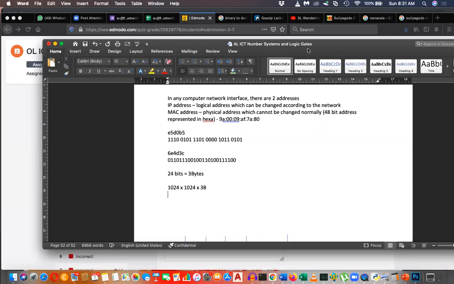How to convert byte to kilobyte? Shelly, I'm asking you. How to convert byte to kilobyte, Shelly? How to convert byte to kilobyte? Yes, multiply by 1000. If you multiply by 1000, what will happen?